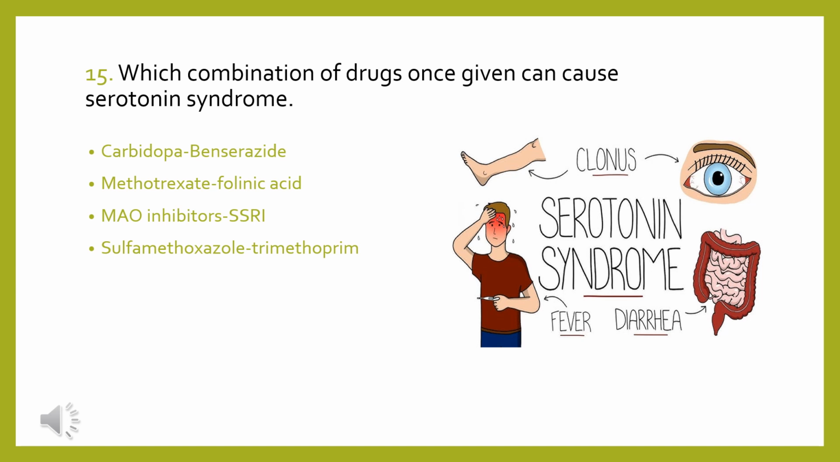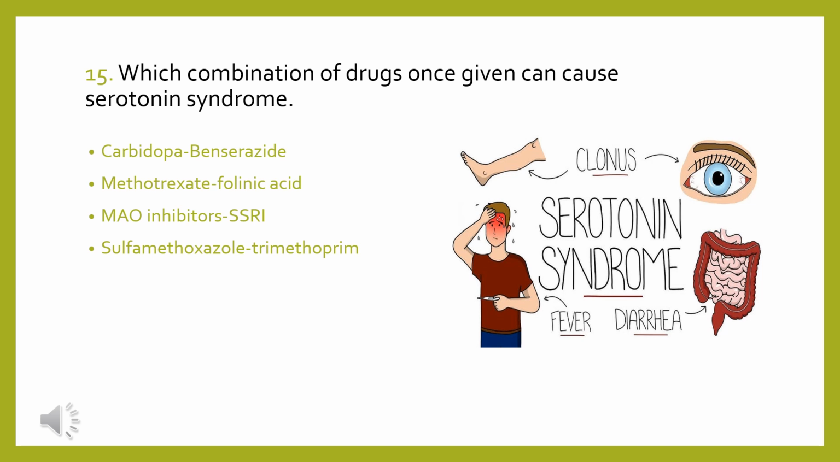Question 15 is regarding serotonin syndrome. Which combination of drugs, once given, can cause serotonin syndrome? Is it carbidopa and benserazide, methotrexate and folinic acid, MAO inhibitors and SSRI, or sulfamethoxazole and trimethoprim combination? First of all, what is serotonin syndrome?